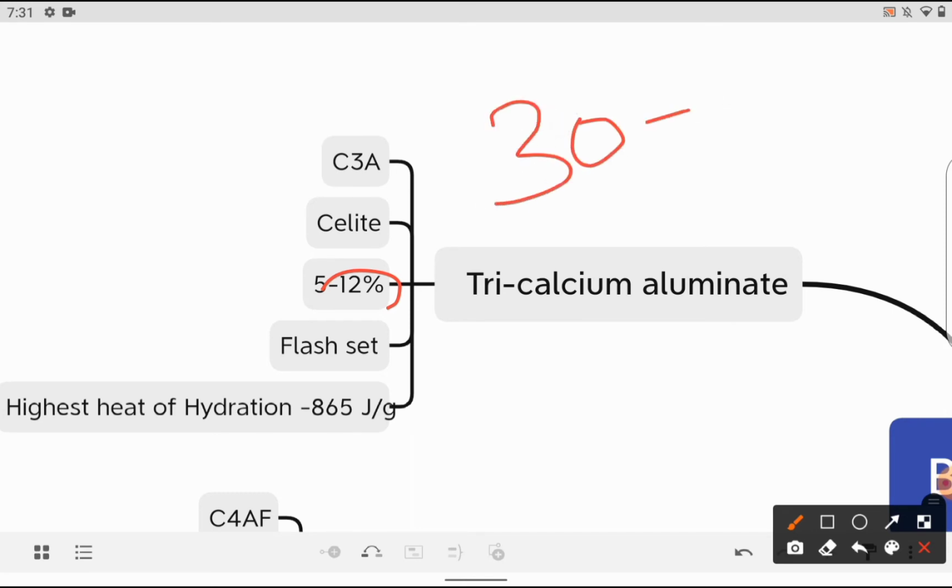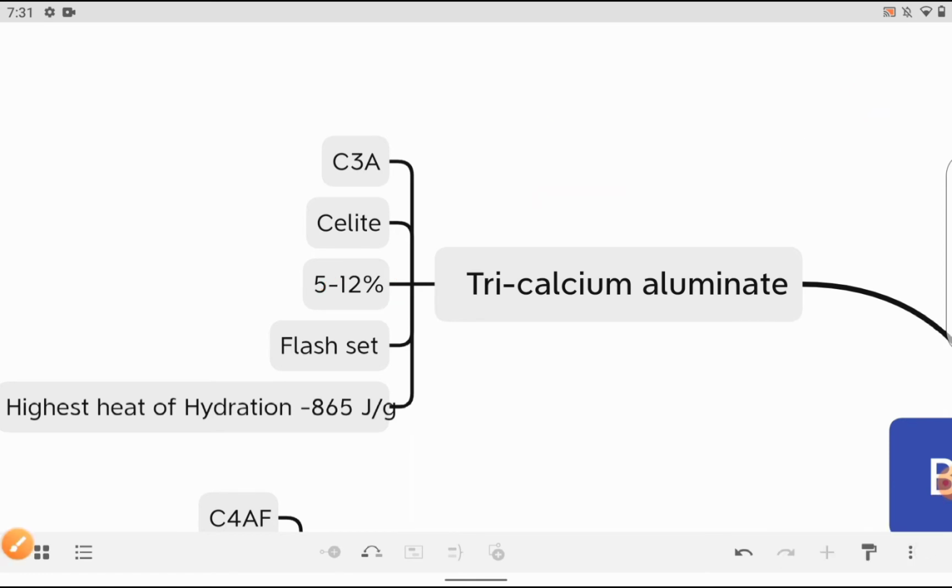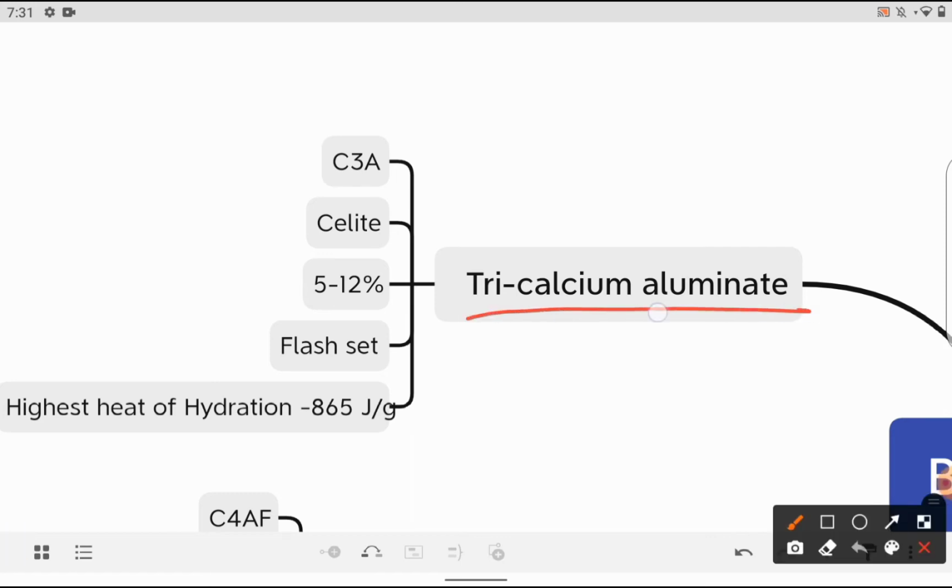So this is due to C3S. This is known as quick setting. Whenever the cement comes in contact with the water, it hardens, right? The quick setting, I mean the immediate setting or the flash setting, is due to the tricalcium aluminate. This compound produces the highest heat during the hydration process. The highest heat of hydration is 86 joules per gram. So, 86 joules per gram.